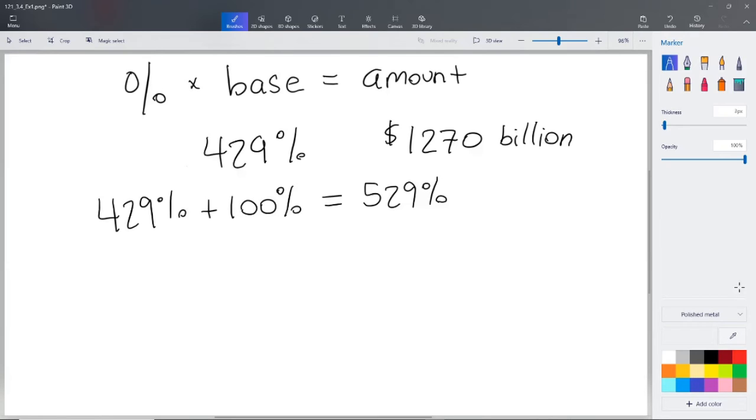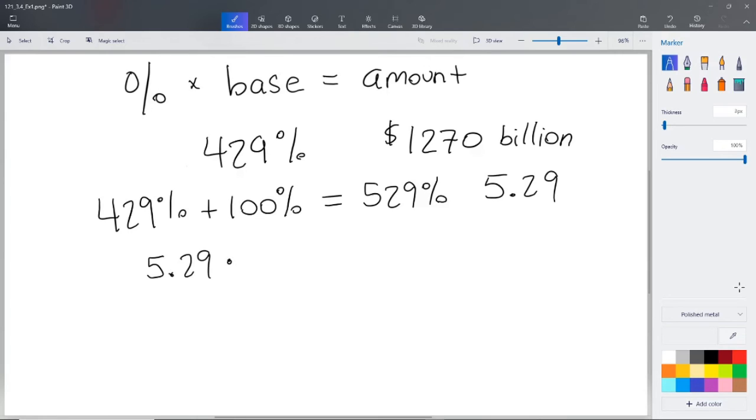Now we want to convert 529% to a decimal. So if we take it and divide it by 100, or if we move our decimal point over 1, 2, it's going to be 5.29. It's kind of a large number, as it should be, because it's over 100%. So in our case, we're going to take 5.29. That is the percent number. We're multiplying it by a base we don't know.